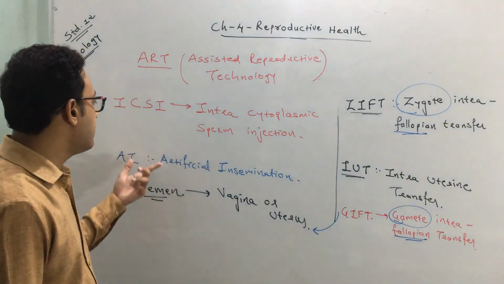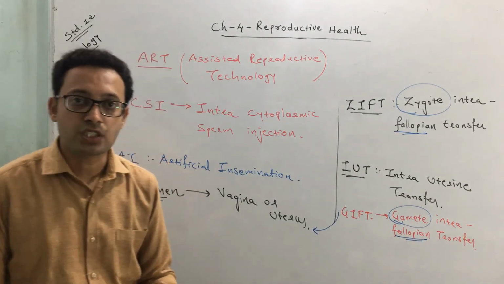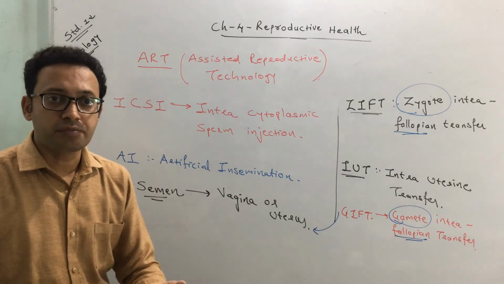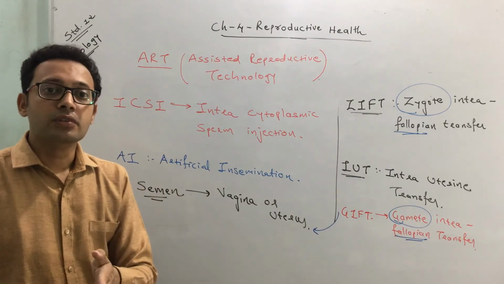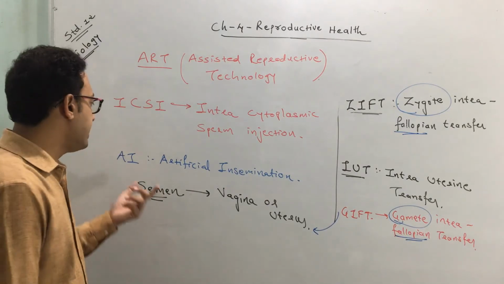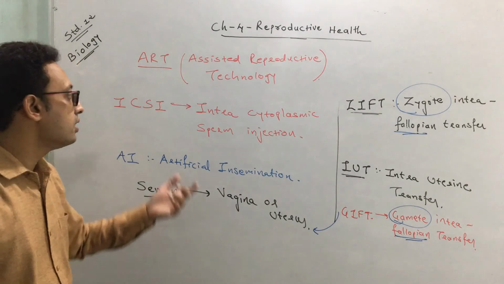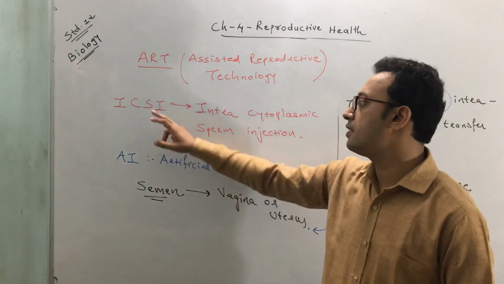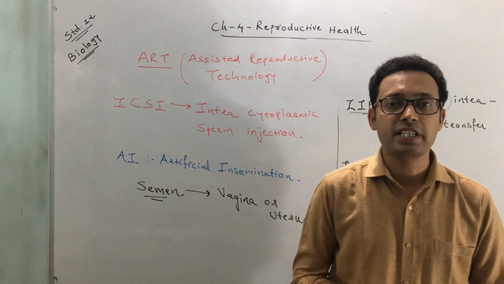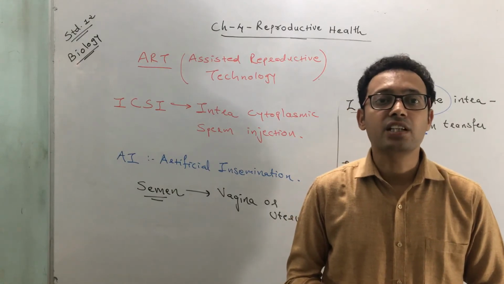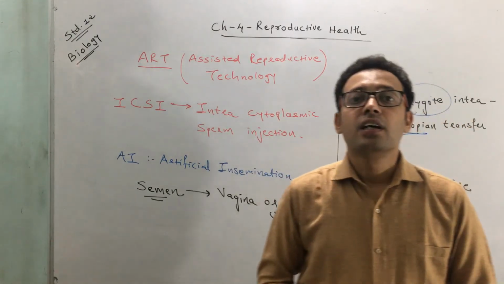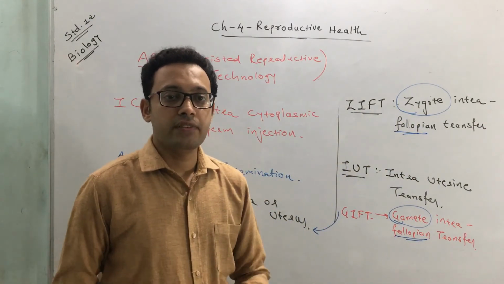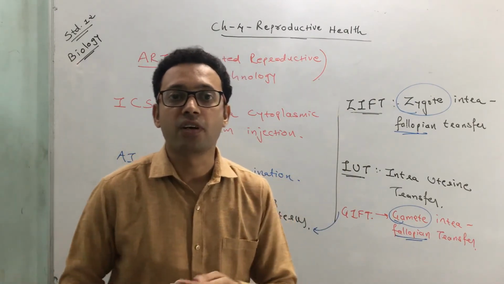Next, artificial insemination. Artificial insemination is a process in which a male is not able to produce the semen, or not able to produce the semen in a proper volume, or is not able to inseminate. In that case the artificial insemination is performed. Next is ICSI. If the sperm doesn't have motility, then we adopt this technique, intracytoplasmic sperm injection, in which a sperm is directly injected into an ovum. These are the different ART, assisted reproductive technology, and depending on the conditions, the doctor will choose a specific method that is suitable for a couple.